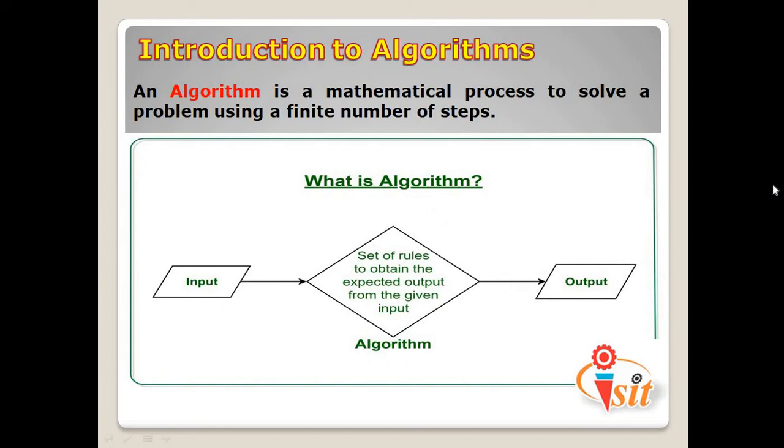A program consists of data structures and algorithms. An algorithm is a set of steps required to solve a problem. An algorithm maps a set of input data to a set of output data through a sequence of operations, or we can say an algorithm is the set of instructions that defines not just what needs to be done but how to do it. So for this we can take an example of cooking.